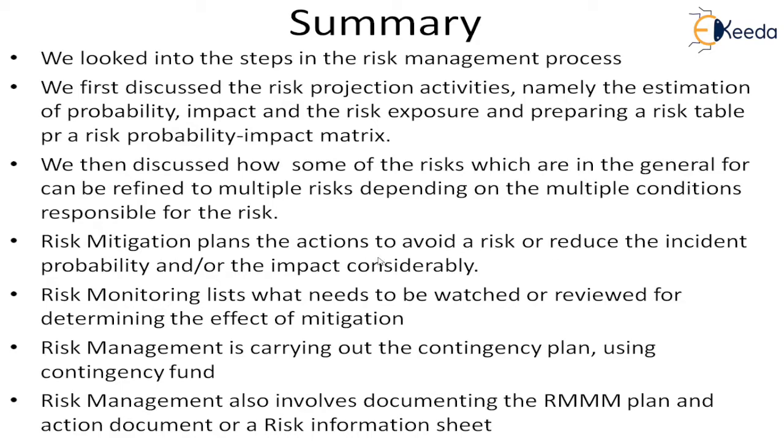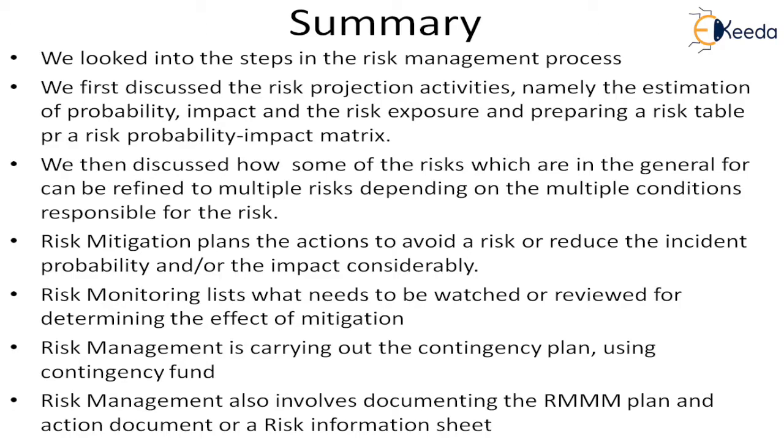Then the risk mitigation plans and actions to avoid the risk or reduce the incident probability and or impact were considered, how we will do it, and the risk monitoring lists, what needs to be watched, how we will do the monitoring to see that the effect of the mitigation is actually happening, that we have to check.